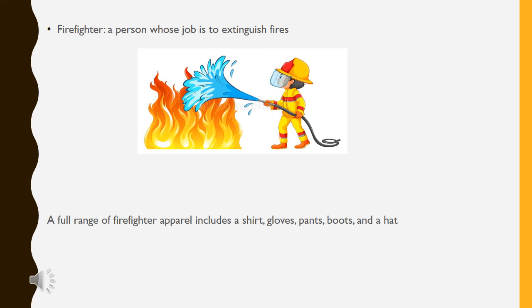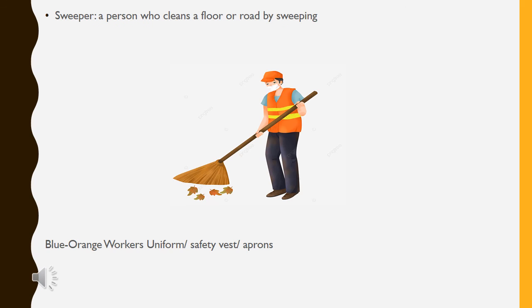Firefighter. He is a person whose job is to extinguish fires. He wears a full range of firefighter apparel, which includes a shirt, gloves, pants, boots, and a hat to protect himself. Sweeper is another important person of our society. He is a person who cleans a floor or road by sweeping. He usually wears a blue-orange workers' uniform, sometimes a safety vest or apron.